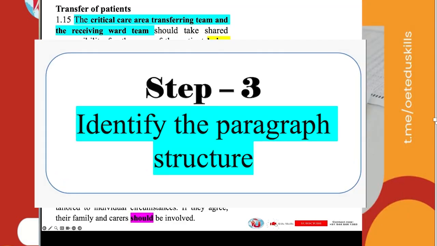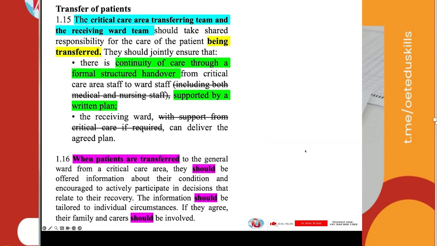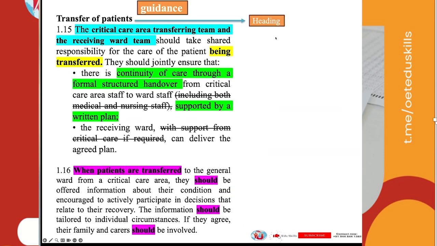Identify the paragraph structure. See, what is the structure of the paragraph? See, transfer of guidance memo. You know, here it is about guidance because the question reads, it's about guidance to someone to do something. Okay, this is the heading paragraph. We are looking into the paragraph structure. This is the topic sentence. The critical care area transferring team and the receiving ward team should take shared responsibility for the care of the patient being transferred. Being transferred is important. It controls the whole tense of the text.